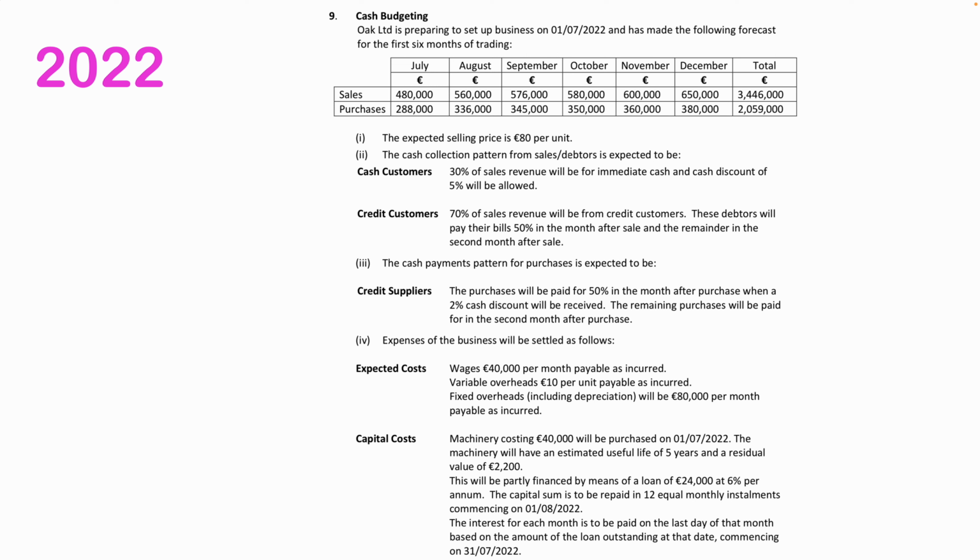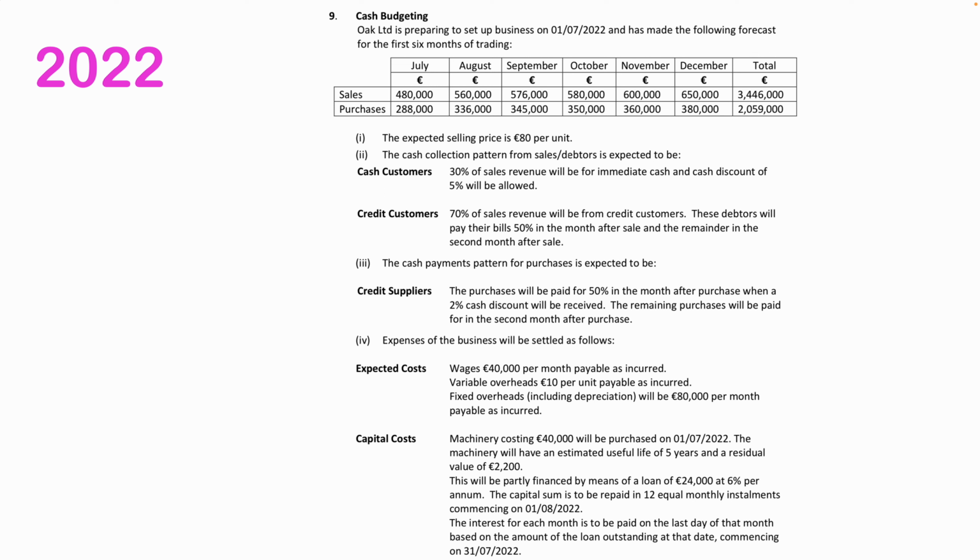This is the 2022 cash budgeting Oak Limited question. Now this was from the Deferred paper in the summer. So a different question came up in the Leaving Cert exam in June. This was just an additional paper that was set by the department during the summer for people who could not sit the first one. So always good to practice these ones as well.